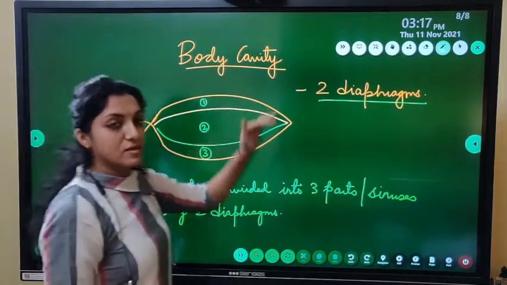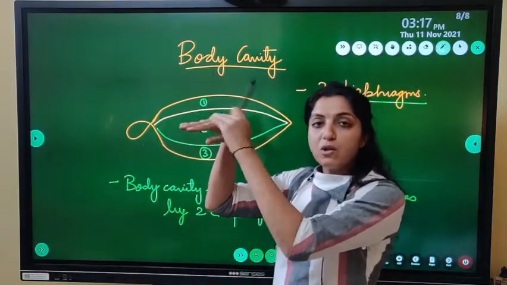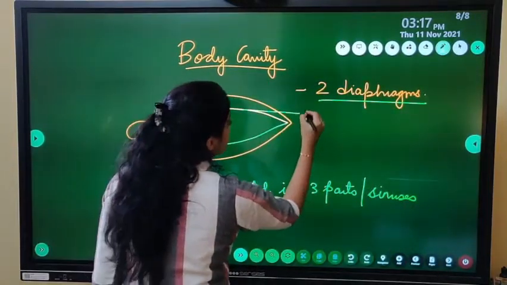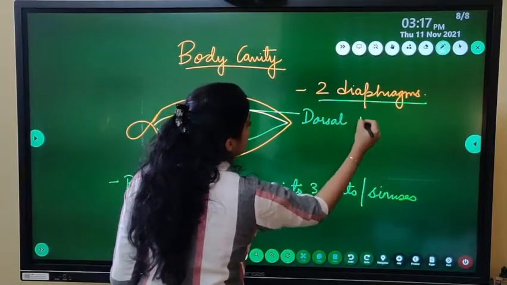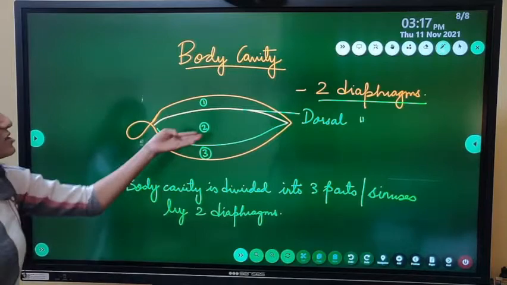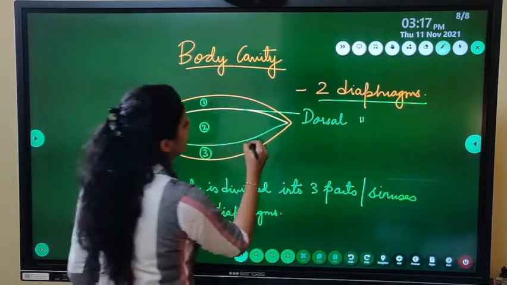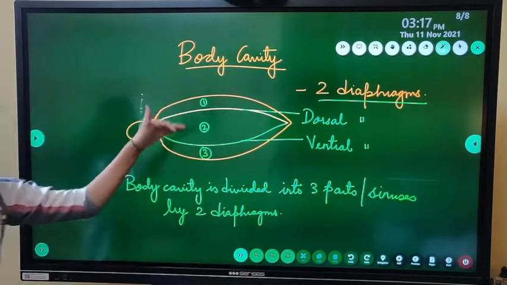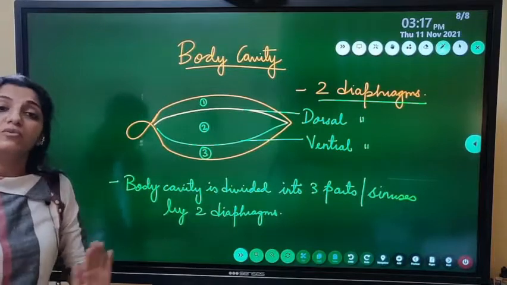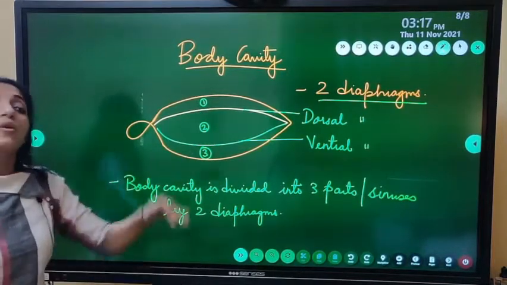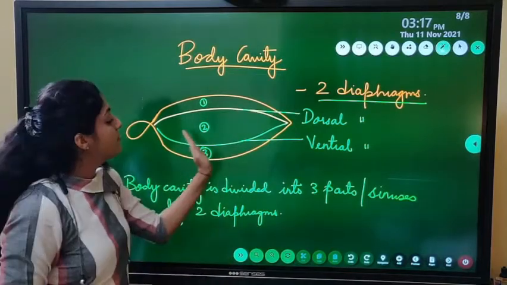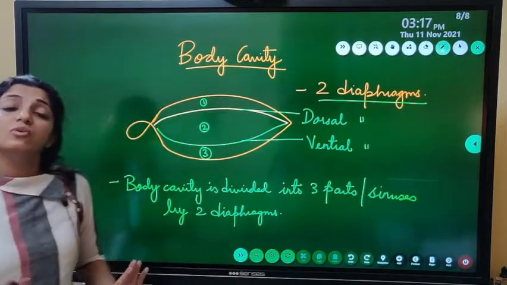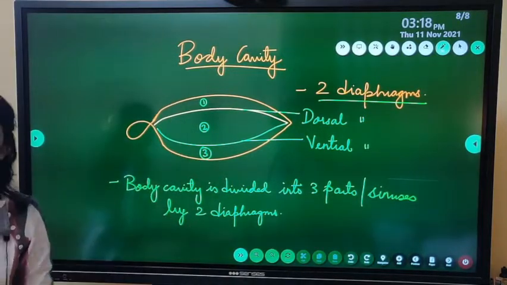तो अब ये वाला dorsal surface है. We have spoken that ये cockroach का dorsal surface है, ये ventral. ये dorsal है, तो ये वाला जो diaphragm है, इसको बोलेंगे dorsal diaphragm. The diaphragm which is towards the ventral side, इसको बोलेंगे ventral diaphragm. So dorsal diaphragm, ventral diaphragm. Body cavity is divided into three parts by two diaphragms. Dorsal side पे जो diaphragm है वो dorsal diaphragm, ventral side पे जो diaphragm है वो ventral diaphragm. Very easy, and it divides it into three parts. अब देखेंगे कि ये तीनों parts के नाम क्या है.